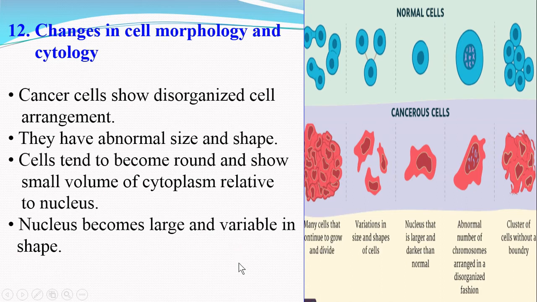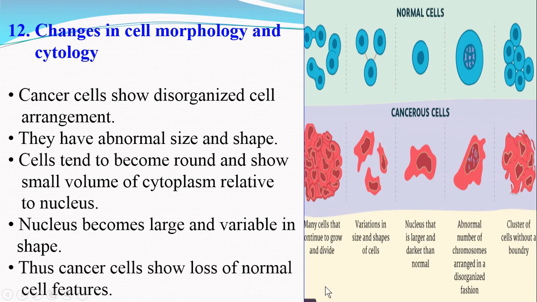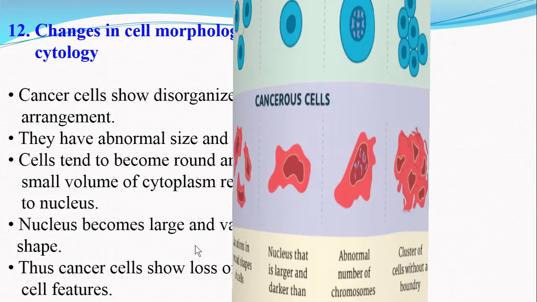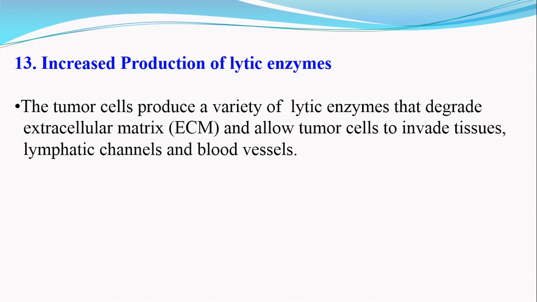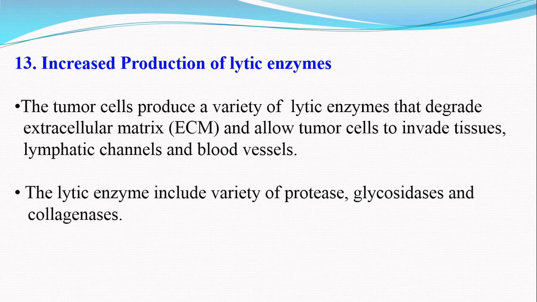Thus, the cancer cells show the loss of normal cell features. One more feature of cancer cells is increased production of lytic enzymes. The tumor cells or cancer cells produce a variety of lytic enzymes that degrade extracellular matrix and allow the tumor cells to invade tissues, lymphatic channels, and blood vessels.